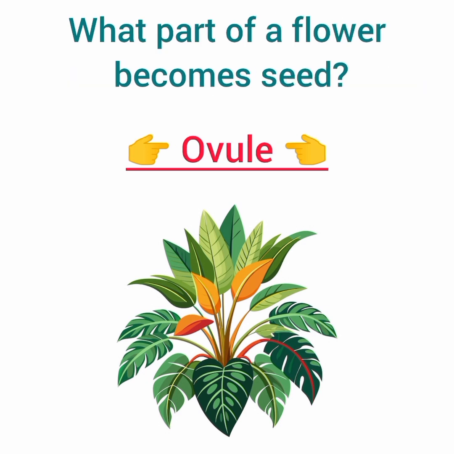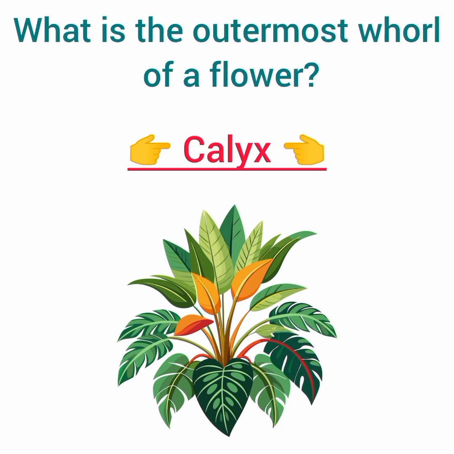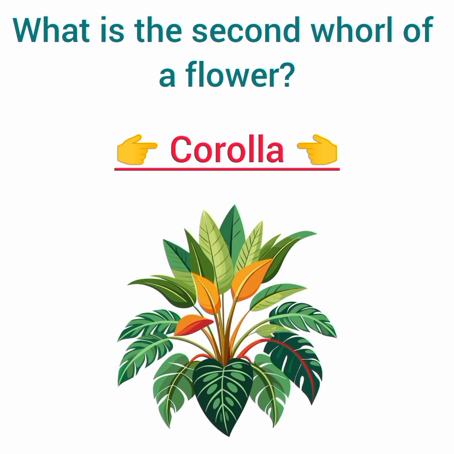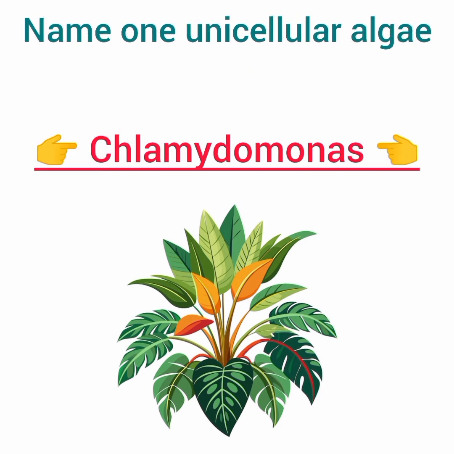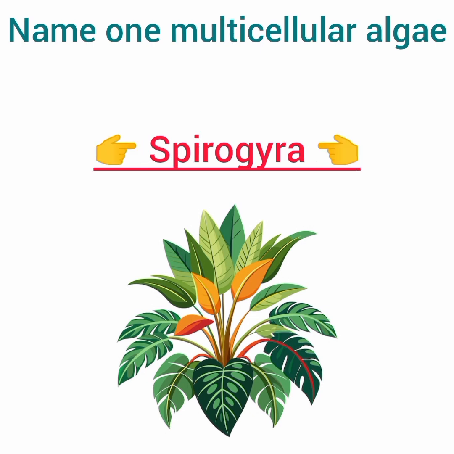What part of a flower becomes fruit? Answer: ovary. What part of a flower becomes seed? Answer: ovule. What is the outermost whorl of a flower? Answer: calyx. What is the second whorl of a flower? Answer: corolla. Name one unicellular algae. Answer: Chlamydomonas.